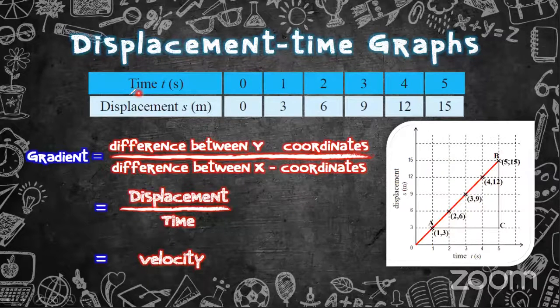Here, they have given a table regarding an object starting to move from zero.